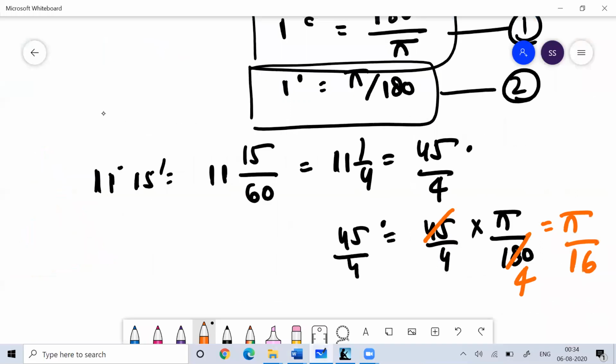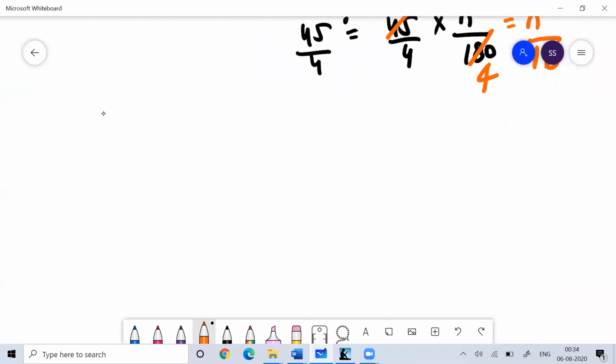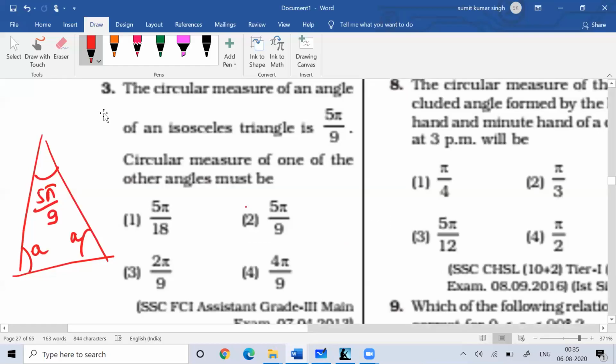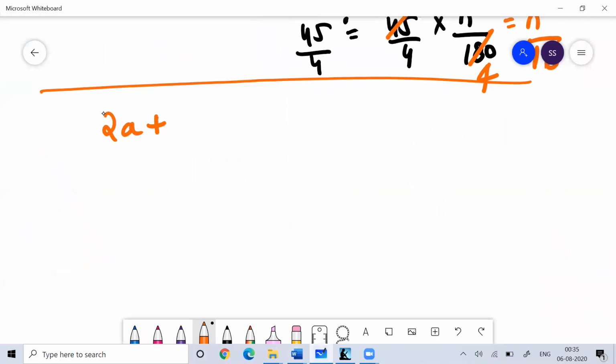You need to understand here that because it is an isosceles triangle, the two sides and their adjacent angles should be considered equal. Here two angles, 2A plus 5 pi by 9, is equal to pi, 180 degree.